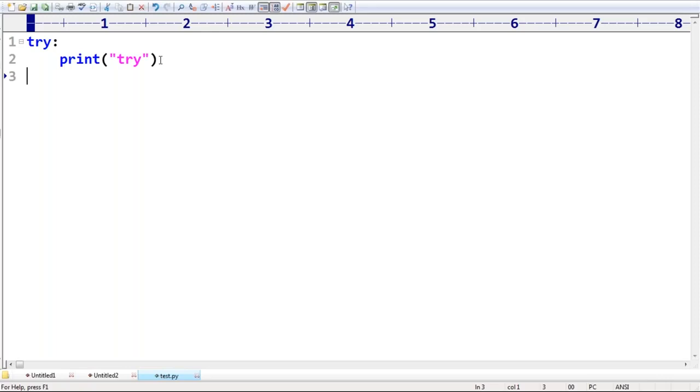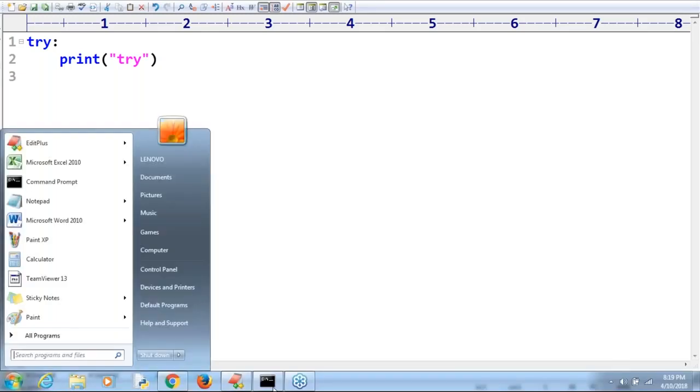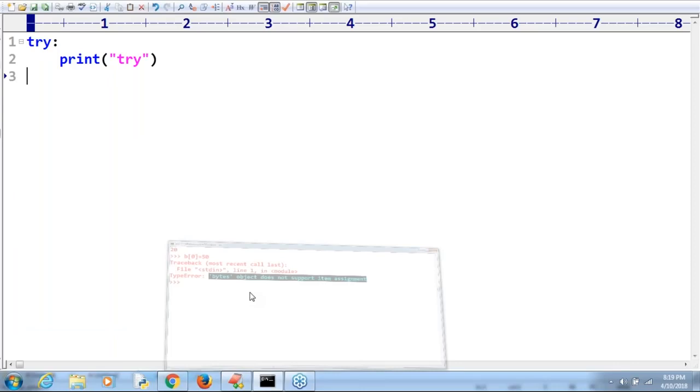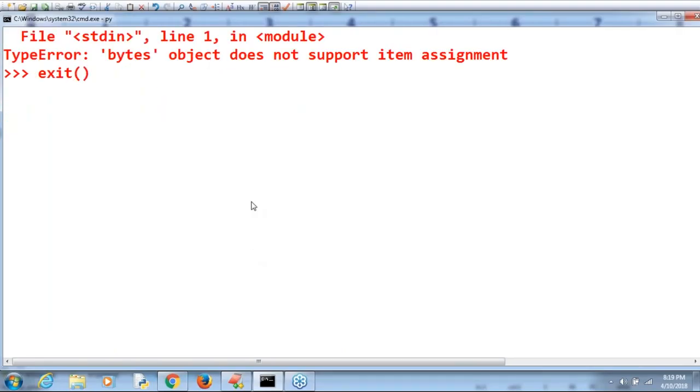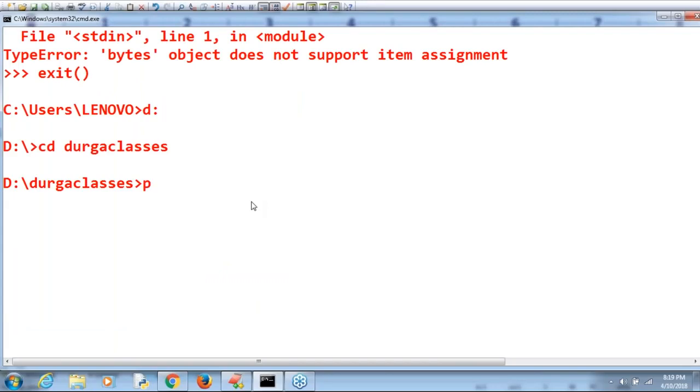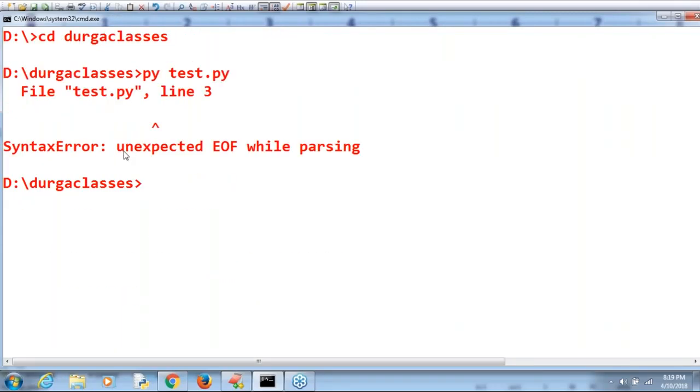Observe how Python responds here. Running test.py from the Durga classes folder gives: syntax error, EOF while parsing.